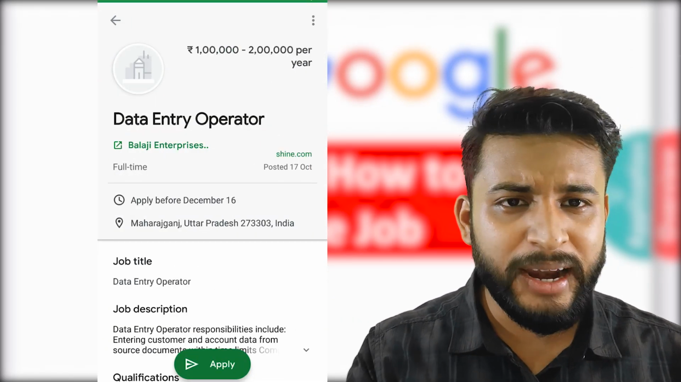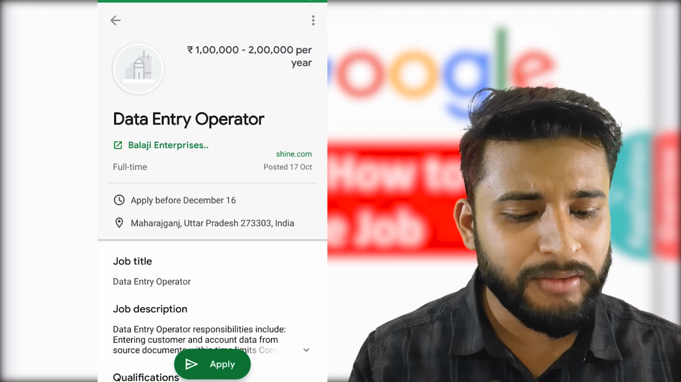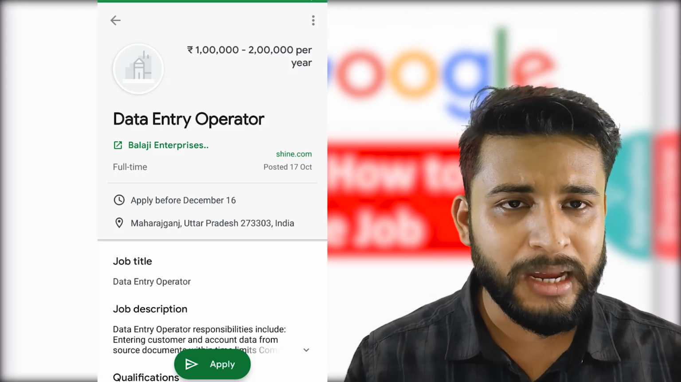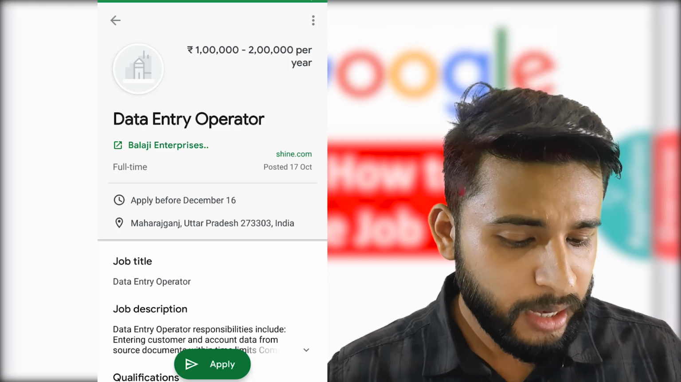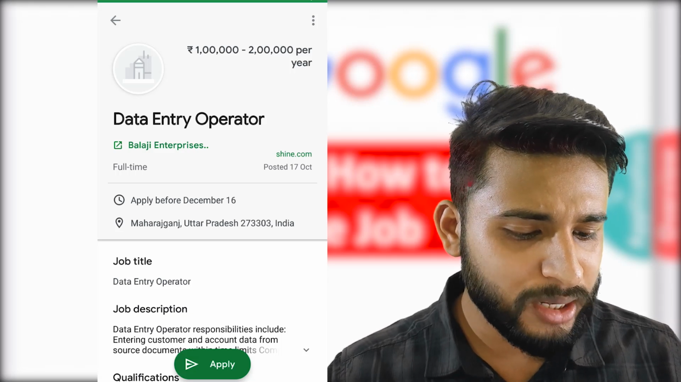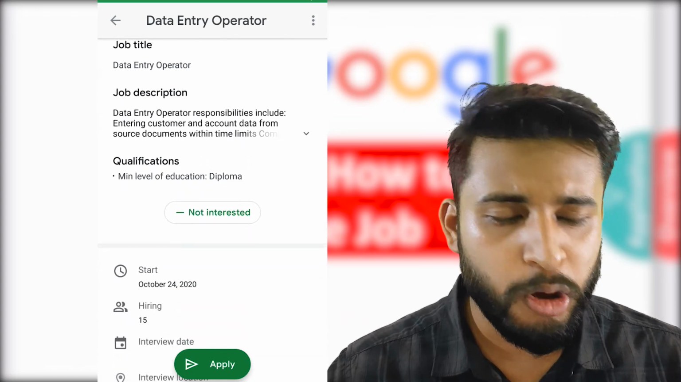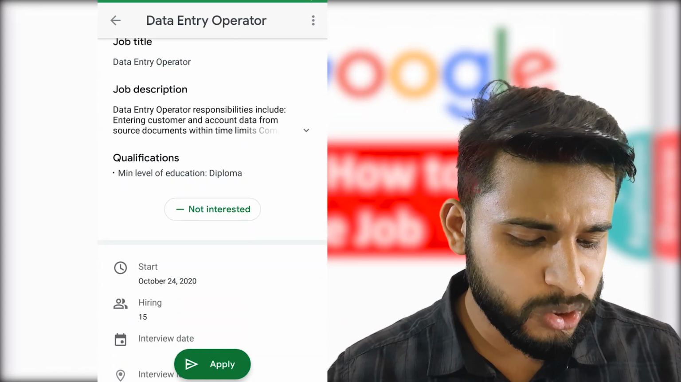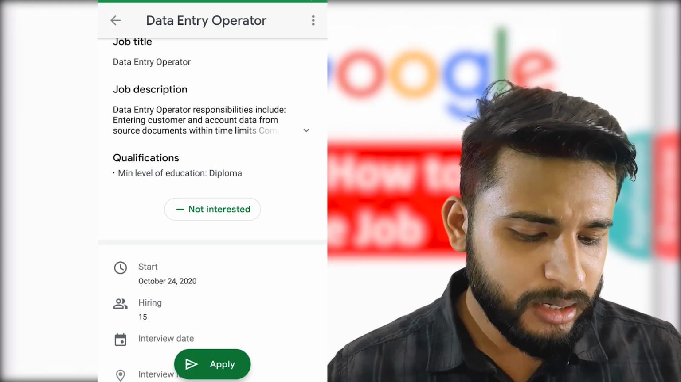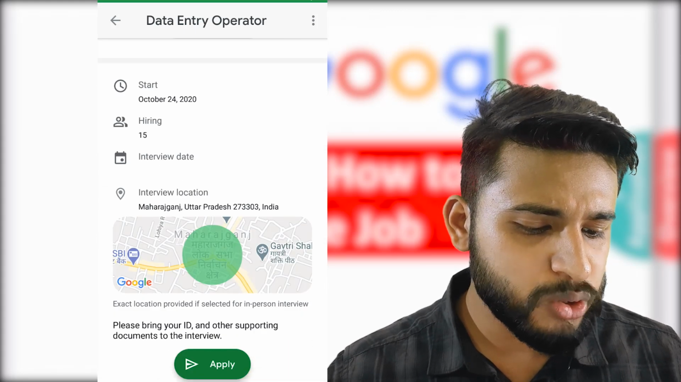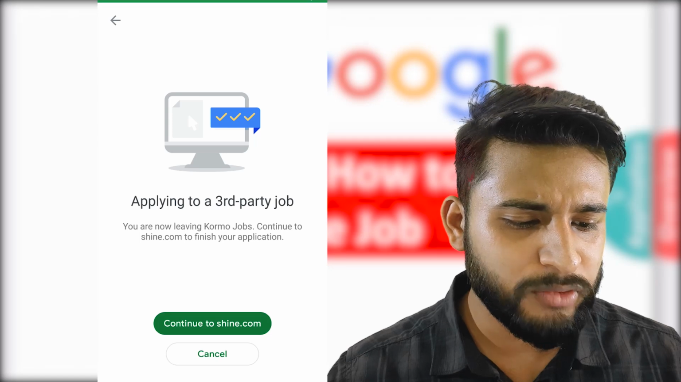Those jobs are integrated in this application. So you can apply for those jobs from this application. That is the basic thing. Okay. Now you can see the description, you can see the qualification, that is, minimum level of education, that is diploma. Now you can apply here, continue to Shine.com. So here you can apply from Shine.com.